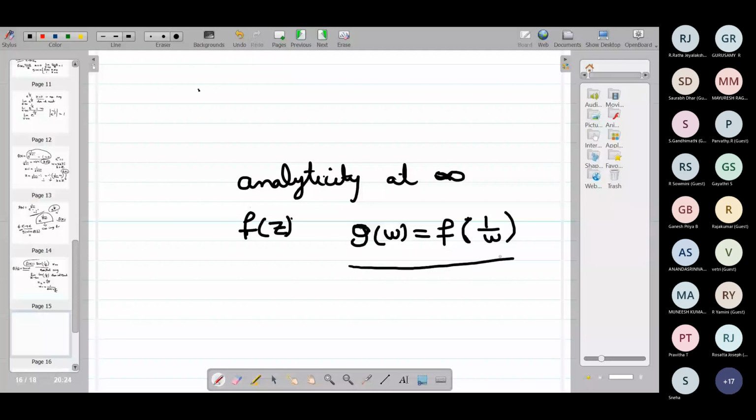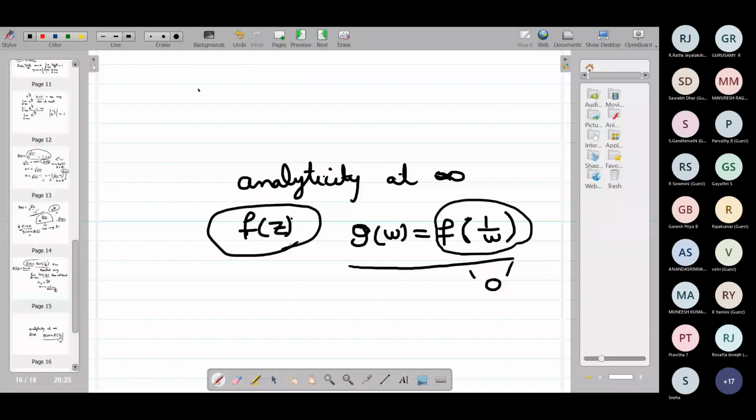Accordingly, you consider the singularities of this function f of 1 by w at 0. If 0 is a removable singularity for f of 1 by w, then infinity is a removable singularity for f of z. If 0 is a pole for f of 1 by w, then infinity is a pole for f of z. If 0 is an essential singularity for f of 1 by w, then infinity is an essential singularity for f of z. And you can also talk about residue at infinity.